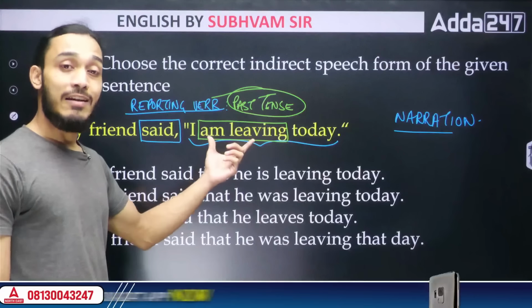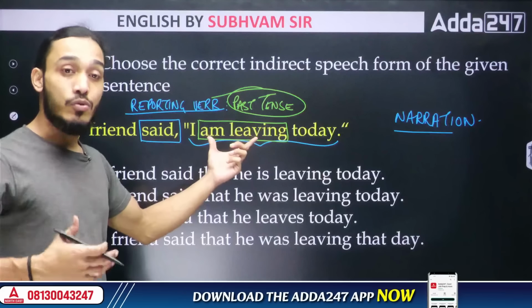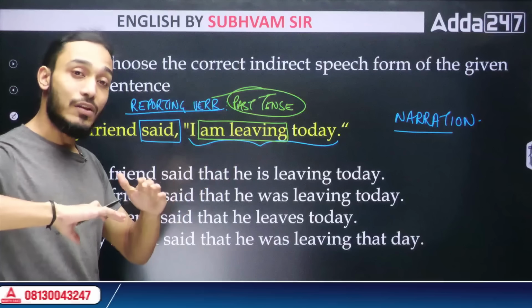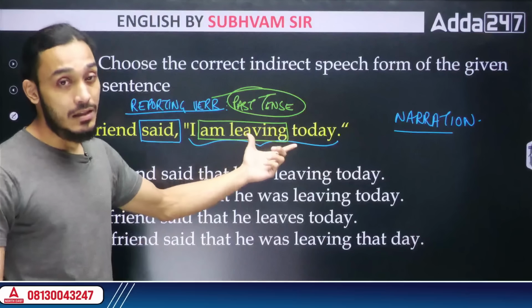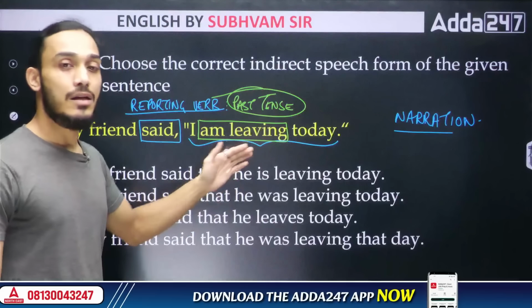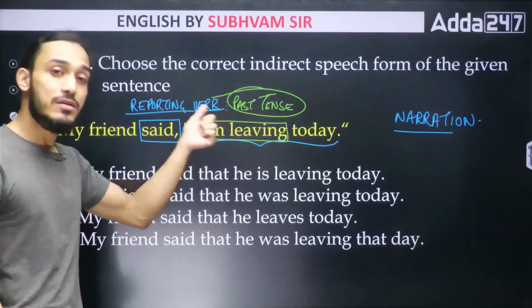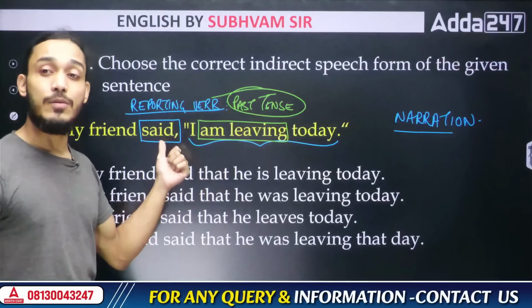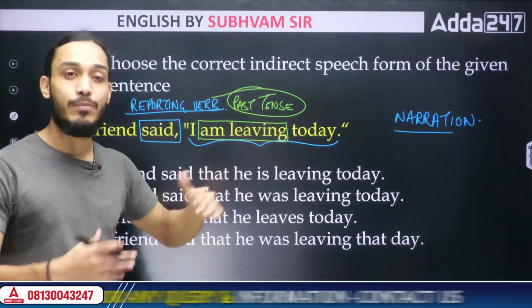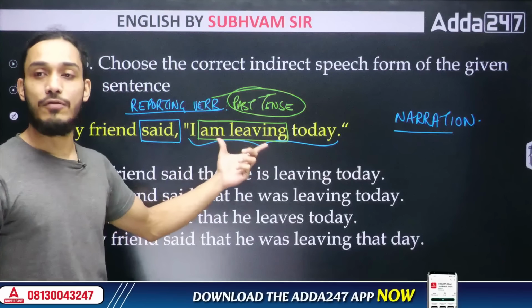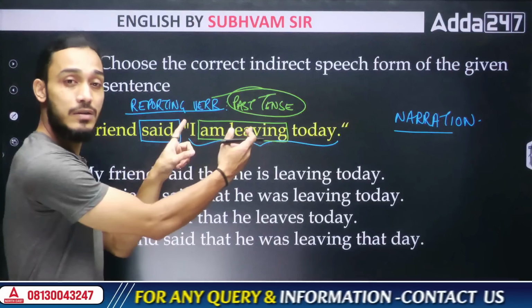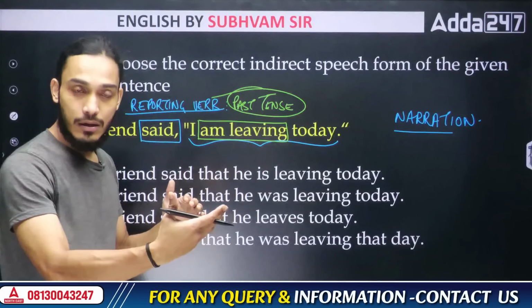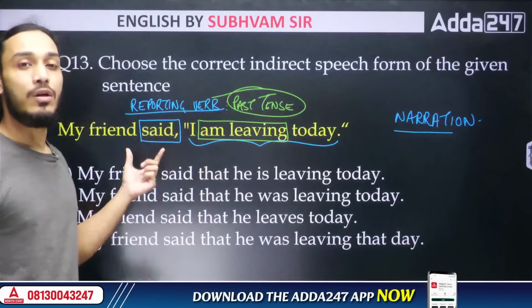Remember, if the given sentence is using present tense, we will just transform it to the same past tense. Same past tense means this is present continuous, we will write it as past continuous. Why? Because the reporting verb is in past tense. If the reporting verb was not in the past tense, had it been in the present or future tense, I would not have changed this tense. Understood? So we have to change the tense of what is being reported if the reporting verb is in past tense.